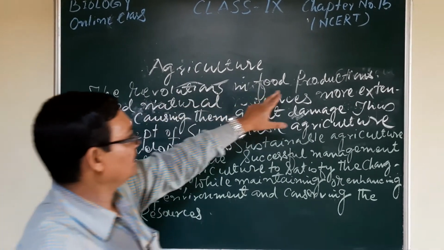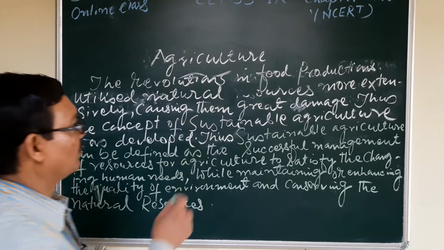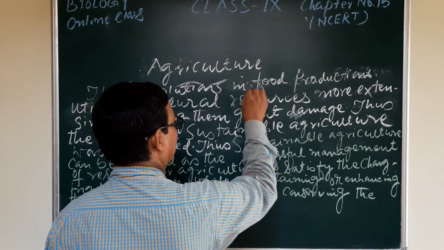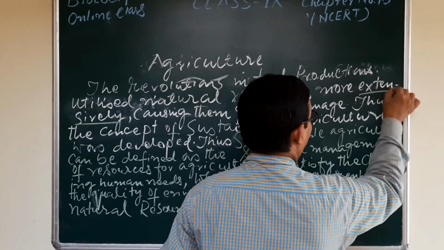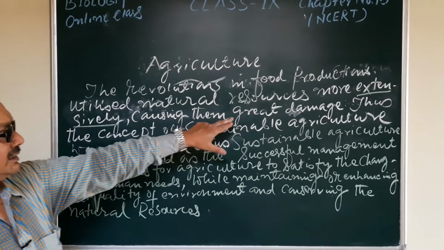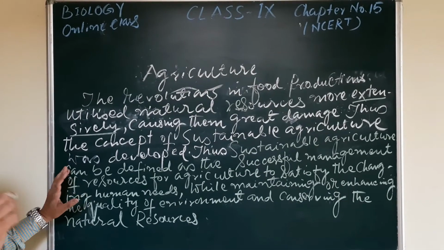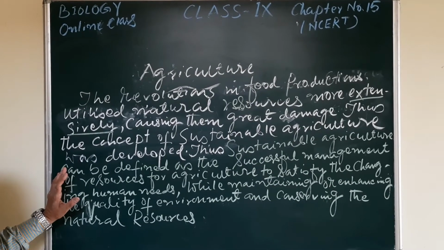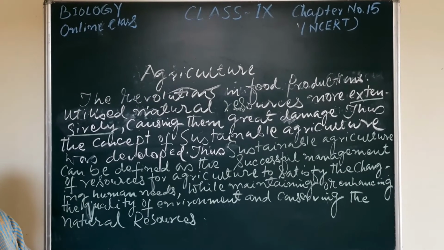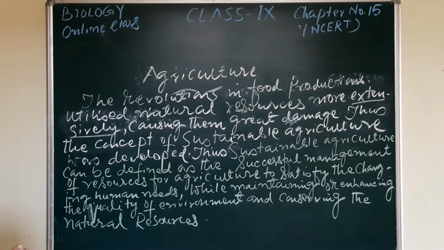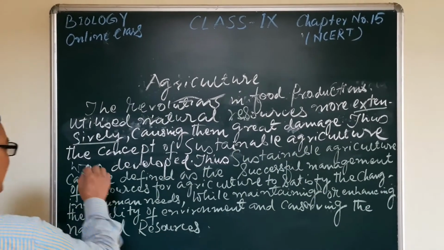The revolutions in food production utilized natural resources more extensively, causing them great damage. That means our soil, the quality of soil, the quality of air, will be damaged. There is a scarcity of water, etc. Thus, the concept of sustainable agriculture was developed.